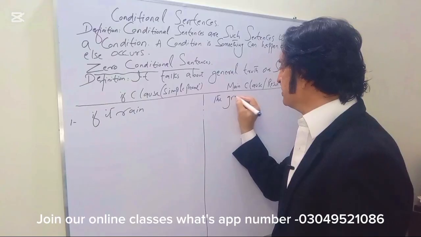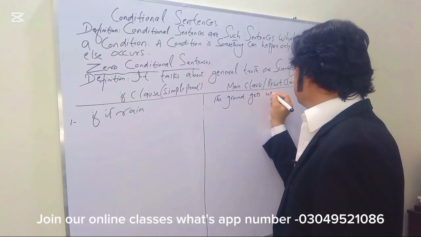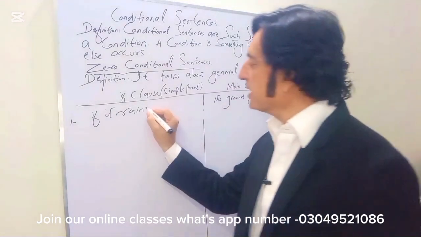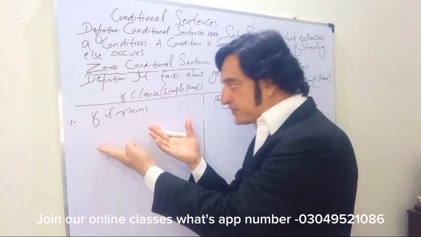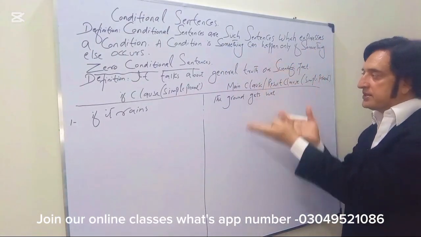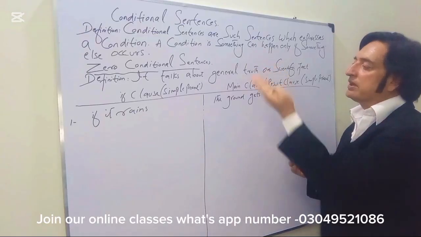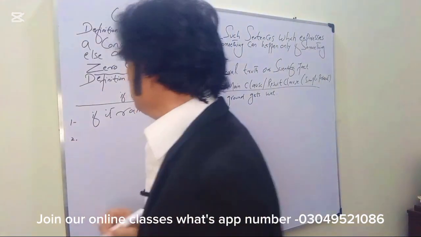The ground gets wet. All right, if it rains, the ground gets wet. So the condition is if it rains, and the consequence, the result, is the ground gets wet. This is zero conditional. It talks about general facts or scientific facts. All right. Number 2 example.